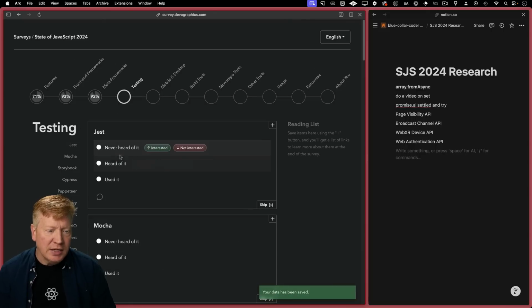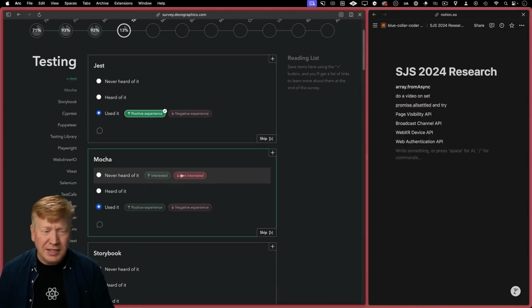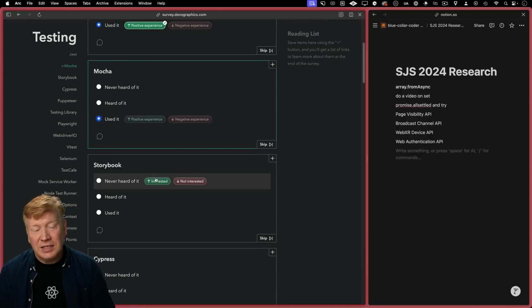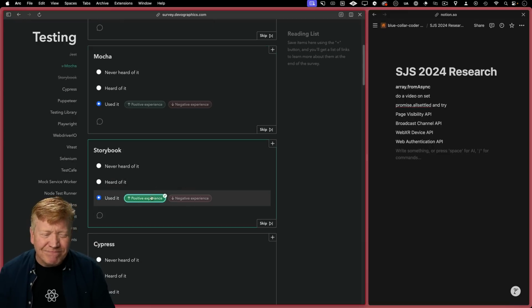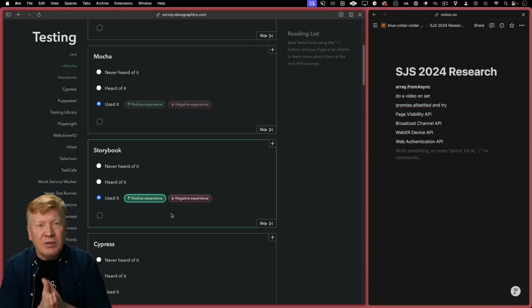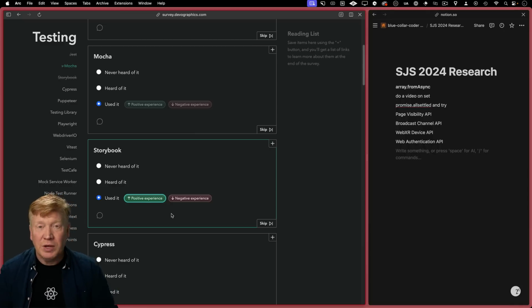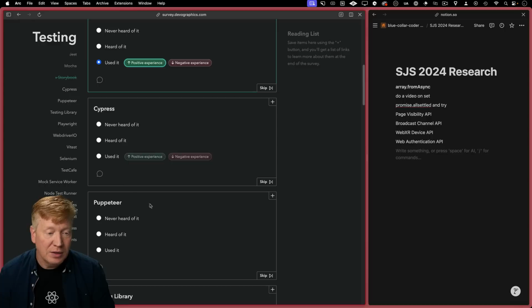Okay, testing. Oh yeah, used a lot of Jest. You know, I used Mocha. I didn't know it was its own framework though, or is it its own framework? Testing landscape is interesting. Okay, Storybook, definitely used it. I'm just gonna go with used it because I would say the initial use of Storybook in any project is fabulous, right? You bring in version 8 or whatever, and it's great. But then when they rev and go to like 9, those upgrade experiences with Storybook have always been just a massive pain. I don't know. There's something about that.